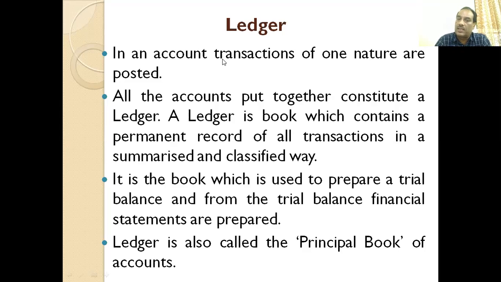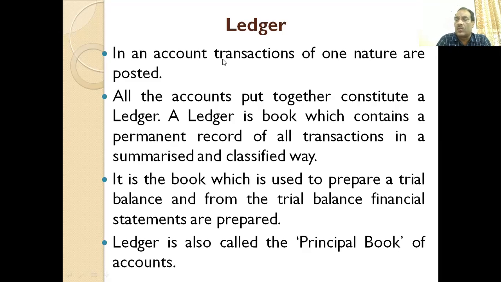A ledger is a book which contains a permanent record, as I told you, of all transactions in a summarized and classified form. Records are maintained properly after making an analysis and then with due summary. So it is a ledger. It is the book which is used to prepare a trial balance, and from the trial balance, financial statements are prepared. What is trial balance? That we will discuss in the next class.